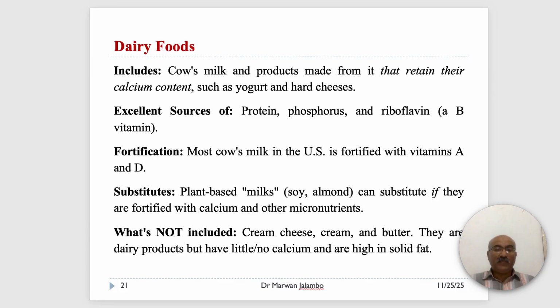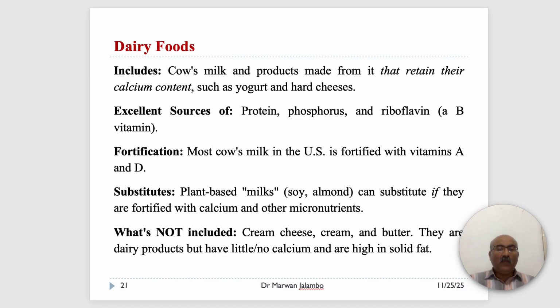And as we mentioned, most milk is fortified with vitamin A and vitamin D. Plant-based beverages like soy or almond milk can be substitutes, but only if they are fortified with calcium and other micronutrients to match the profile of cow's milk.